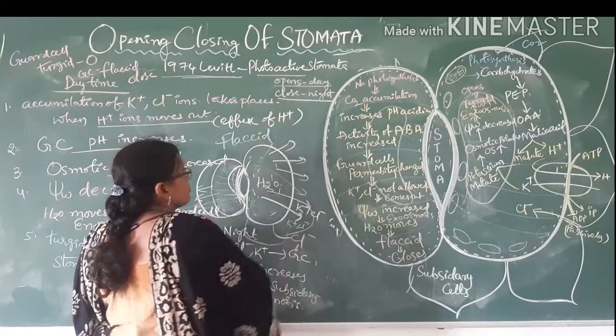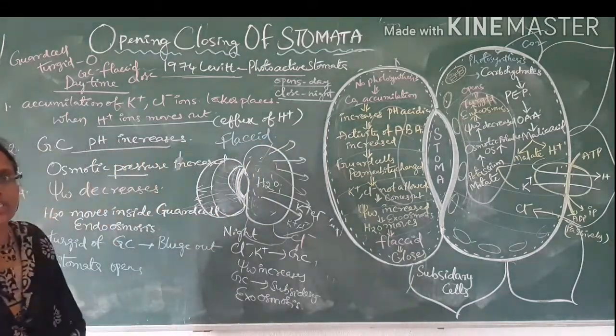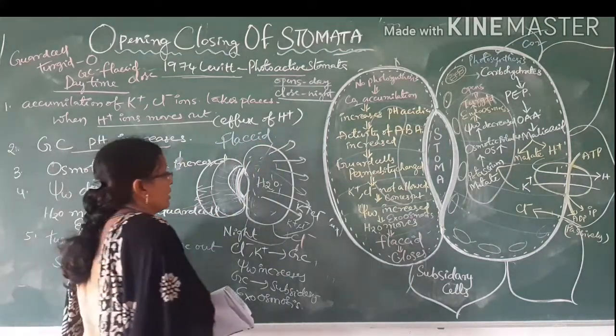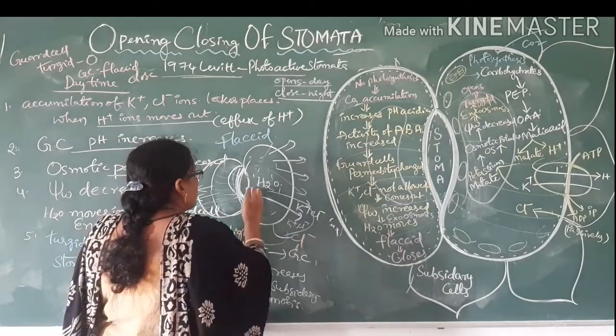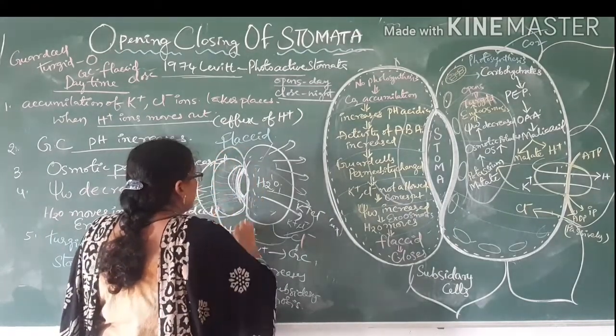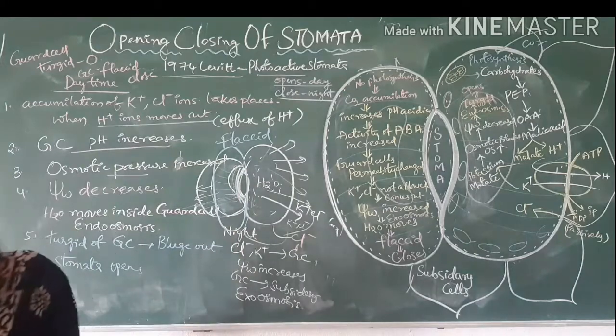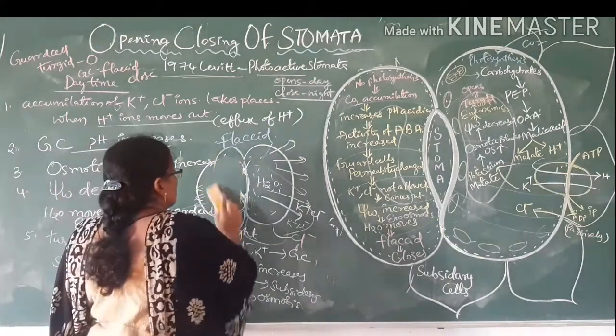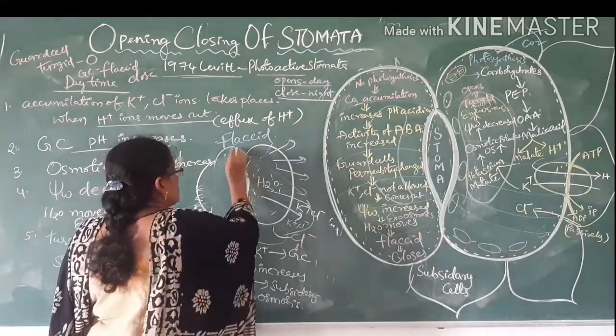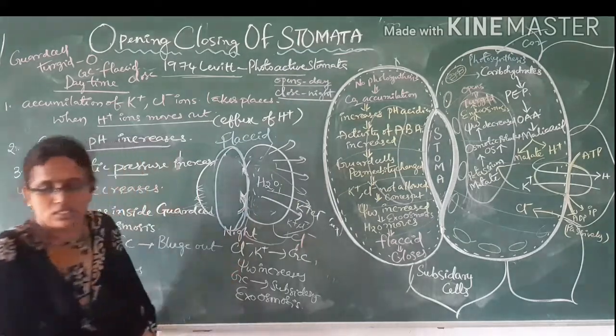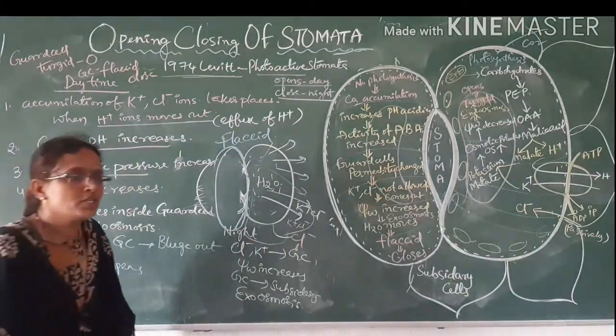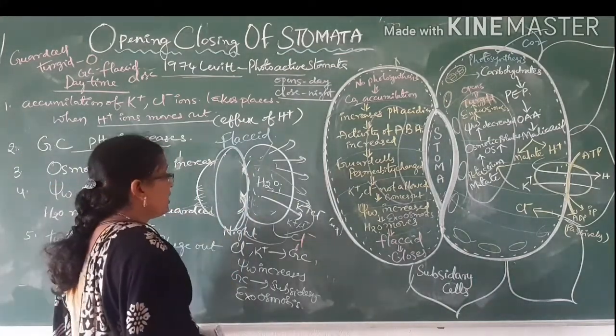That causes the closing of the stomata. At that time, they become more flaccid and the stomata will be like this. Stomata is going to be closed. So there are two reasons: one is endosmosis and the other is exosmosis.